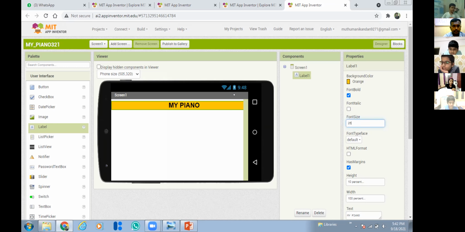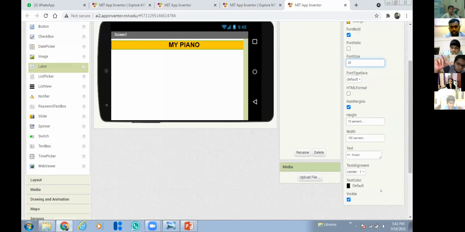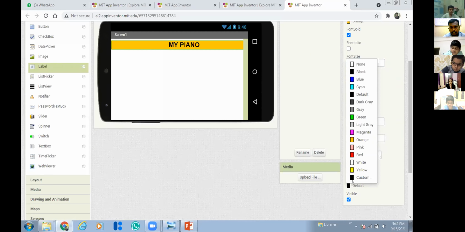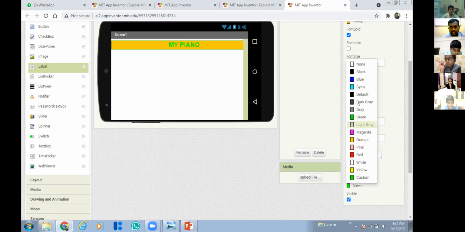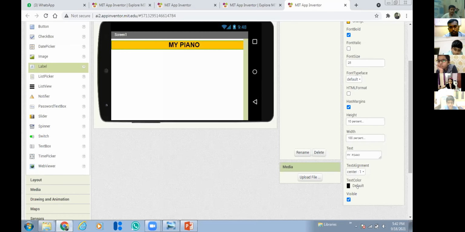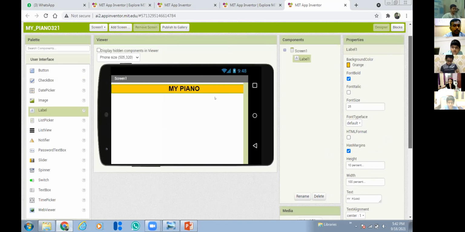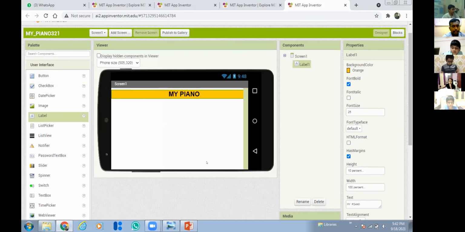How do you change the color of the text, like my piano? That option is also there down. Color of the text, yeah, here you can change the text color. If I want it to be green, it will change to green. Black means I'm making it black. So I'm making it black itself. The text color property, you can change it according to your wish. So now shall we go for the next step?